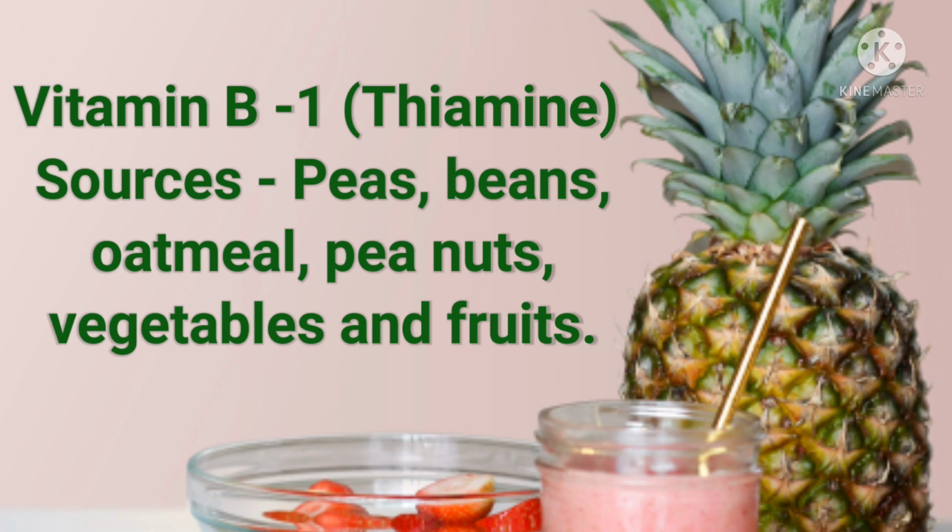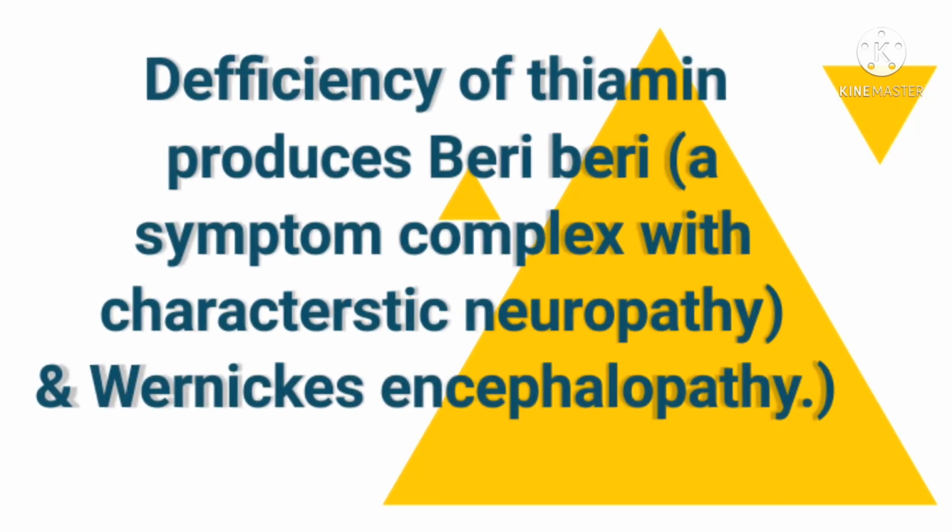If you get deficiency of vitamin B1, what will happen? There is a disease called beriberi. In this disease, you get some nervous system related problems. This vertigo type of thing will come. Tremors will be there. So any nerve related problem, deficiency of vitamin B1 will create.